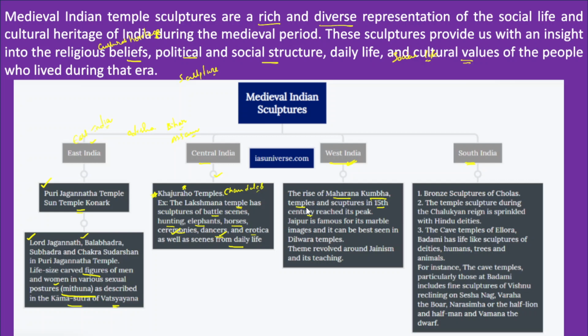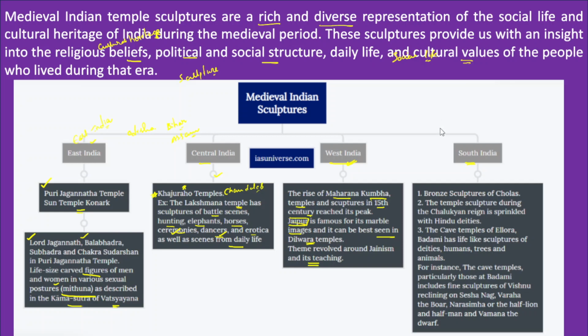Okay, so it has in fact reached its peak in the 15th century because of the rise of Maharana Kumbha in Western India. If we talk about West India, it is famous for its marble images, and this can be best seen in the Dilwara Jain temples. The Dilwara Jain temples are in Rajasthan. The theme in these temples revolves around Jainism and its basic teachings.